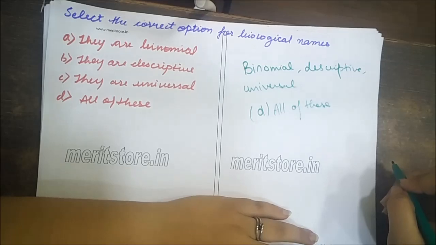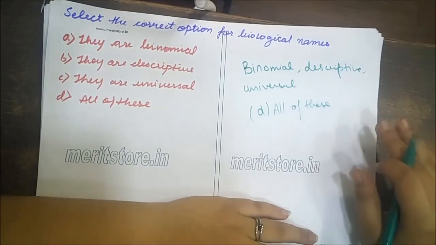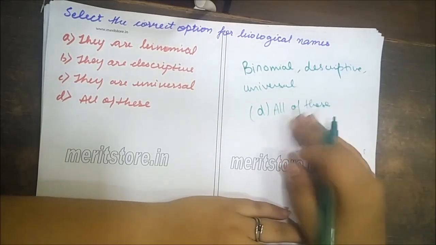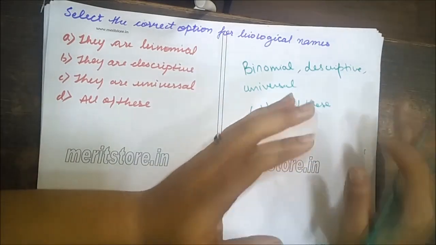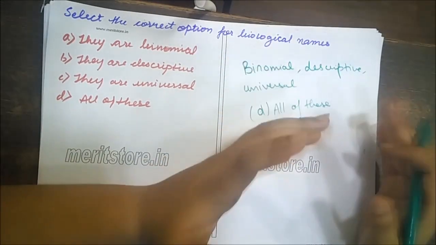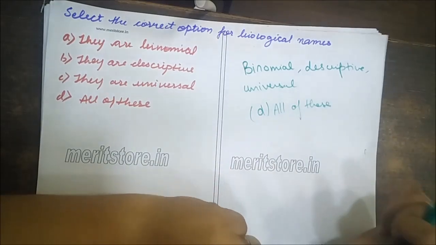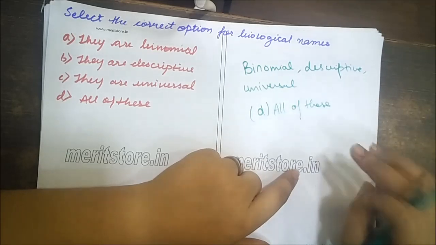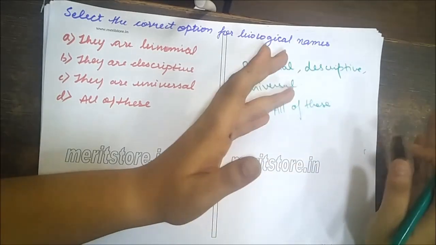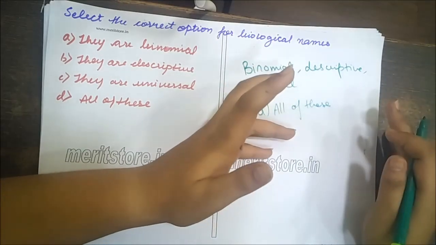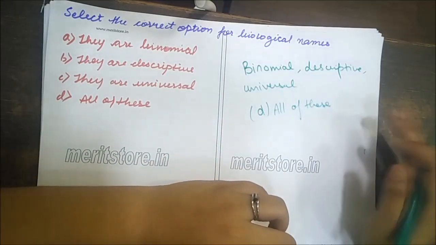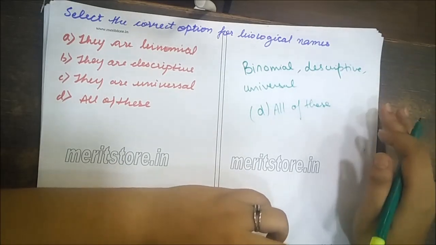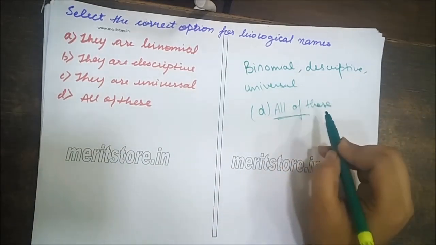Now let's know why. The scientific names or biological names have a number of advantages over the common names. All known animals, plants, and organisms have been provided with scientific names. This has helped in their easy classification. Therefore, it is universal. Now, why descriptive? The scientific names are universal, being used all over the world, irrespective of the language of the people. Now, why binomial? The scientific names are often either derived from Latin or Latinized. So, the option is all of these.